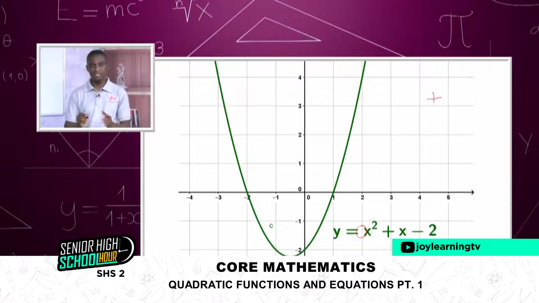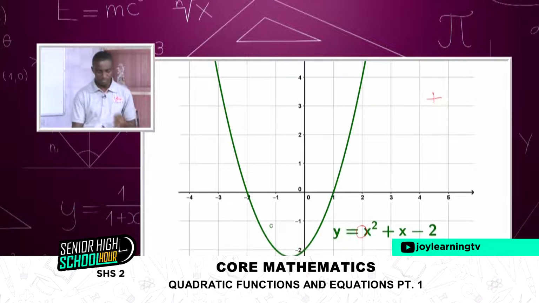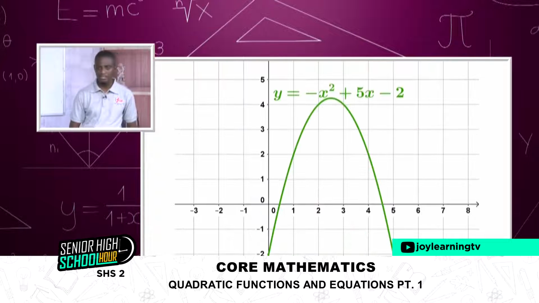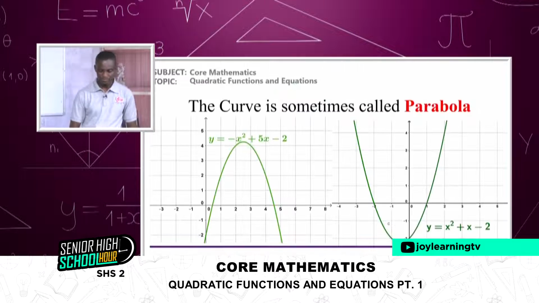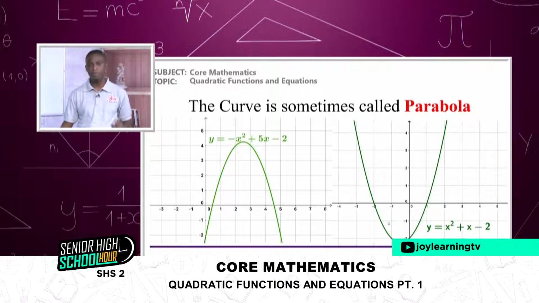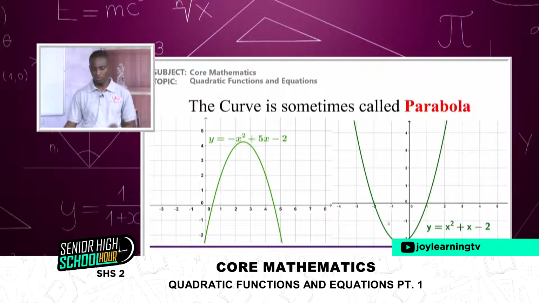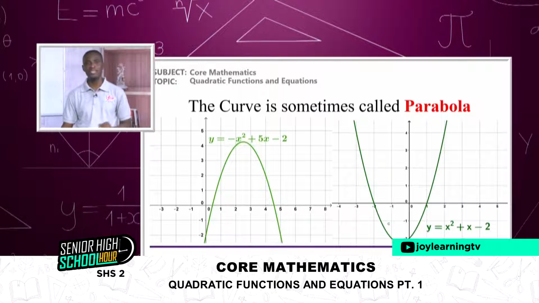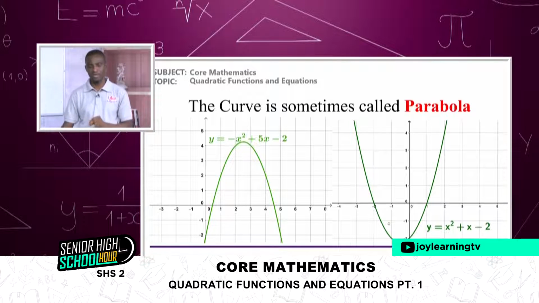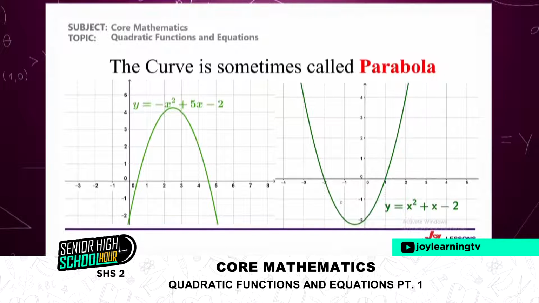We'll be looking at this in detail in part 3, when we draw a graph of this sort. It's sometimes called a parabola. Those of you doing elective maths have coordinate geometry 3, that is parabola, and I'm sure your teacher handling elective maths will take you through that. So observe critically, and you come across a topic called parabola in this series.